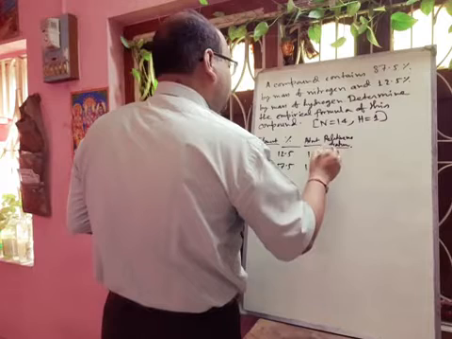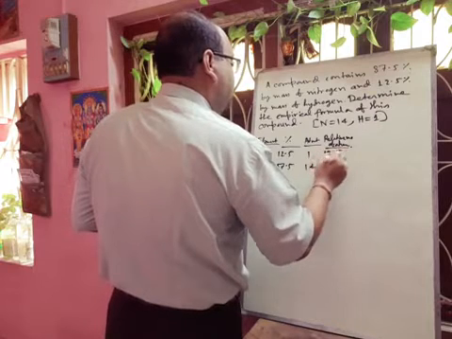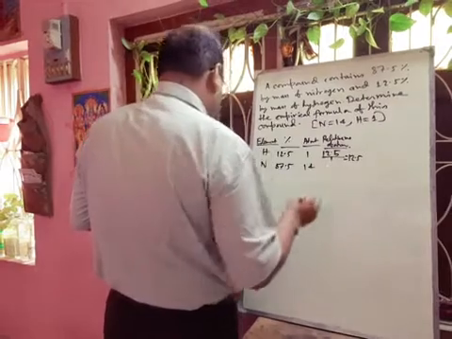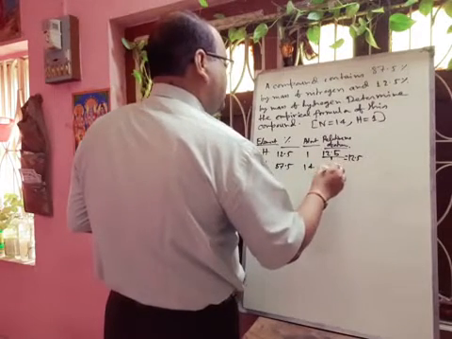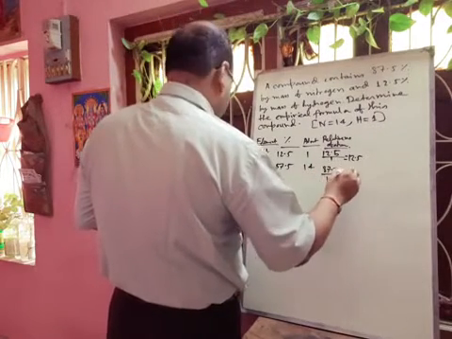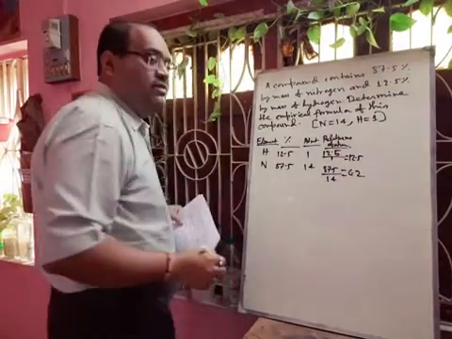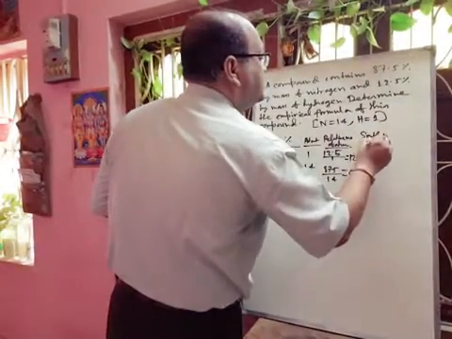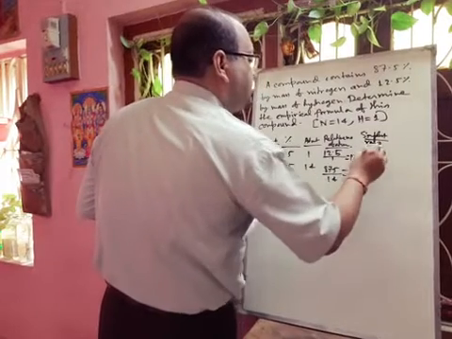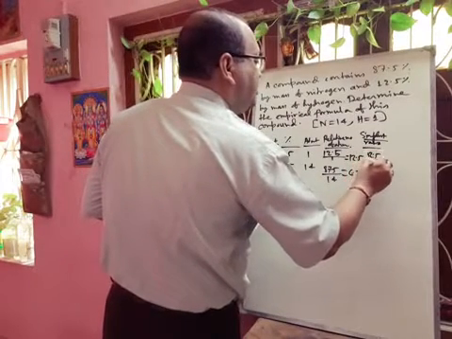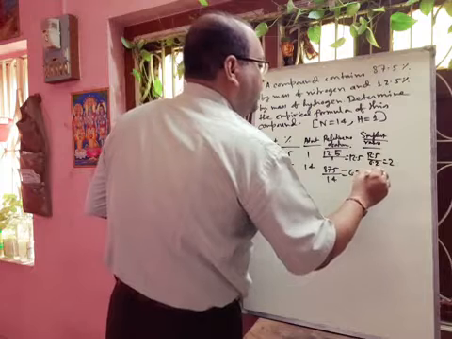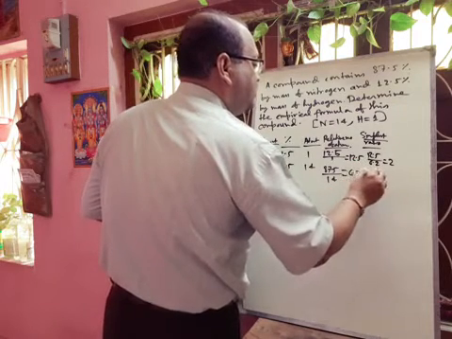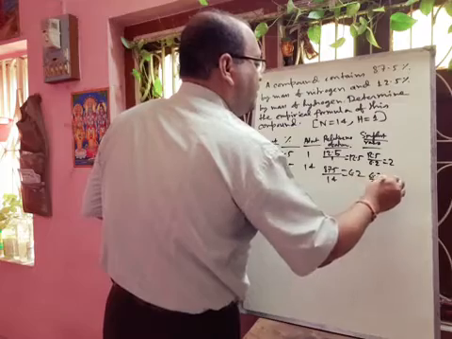Here you have to divide by the atomic weight. 12.5 divided by 1 is 12.5, and 87.5 divided by 14 is 6.25. Then you have to find the simplest ratio. 12.5 divided by 6.25 is 2, and 6.25 divided by 6.25 is 1.